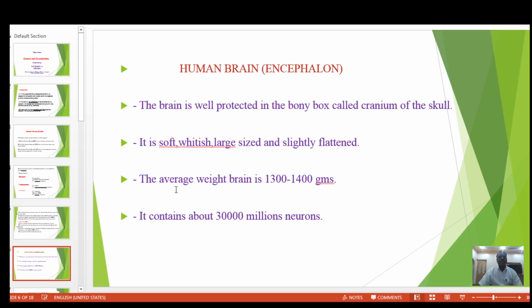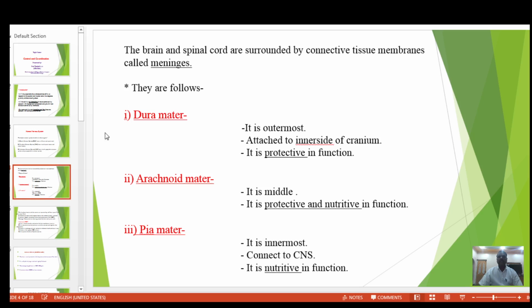The average weight of the brain is 1300 to 1400 grams, and it contains about 30,000 million neurons. This is the information about the brain.